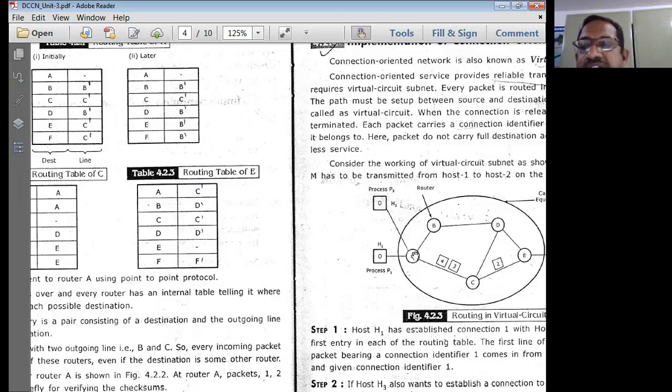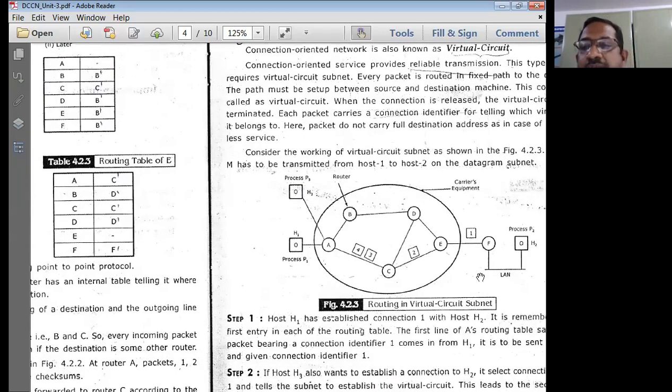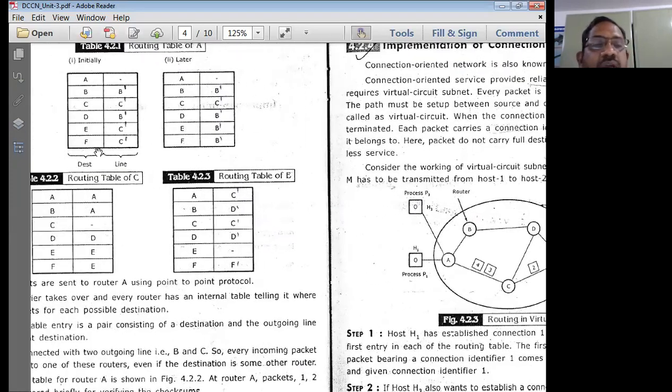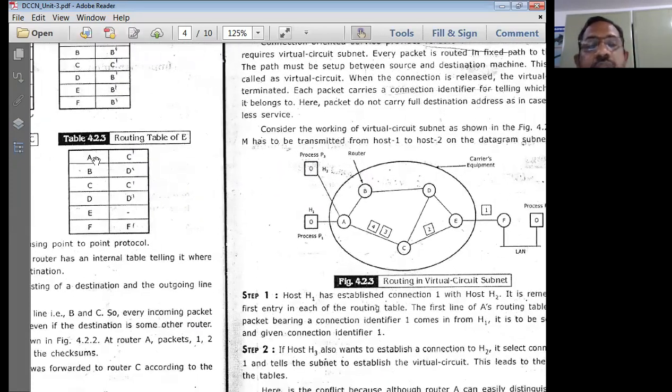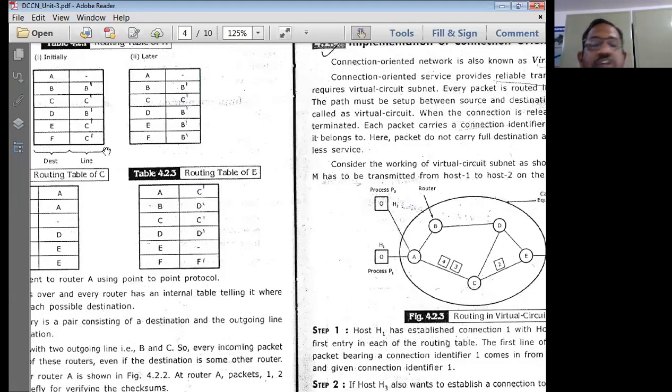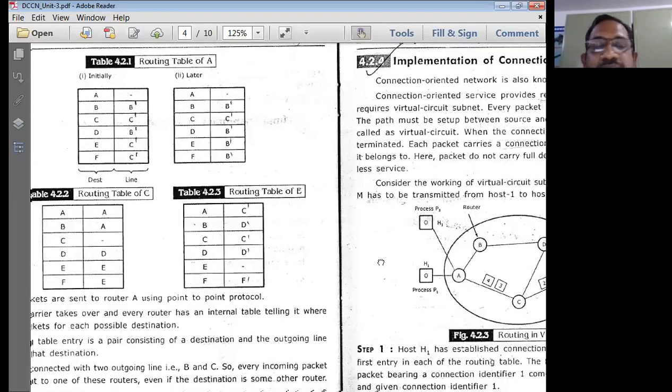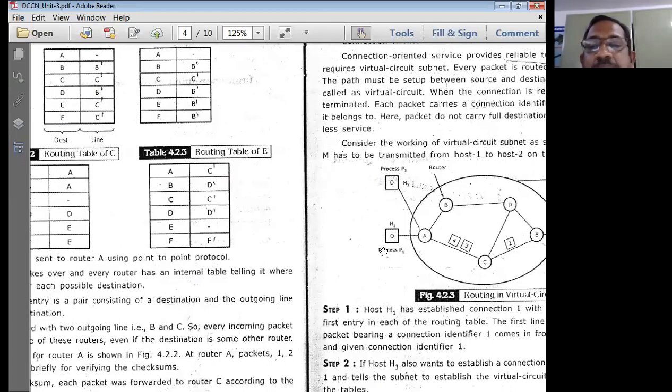Now let us look into E. The path decided for a packet to reach E is going to be C dash. C dash means what? A, C, and E. All this is lying on the C dash line. Then next it goes to F. Whatever is there for F is simply going to travel through the C dash path. So this is the routing table that we are going to write.